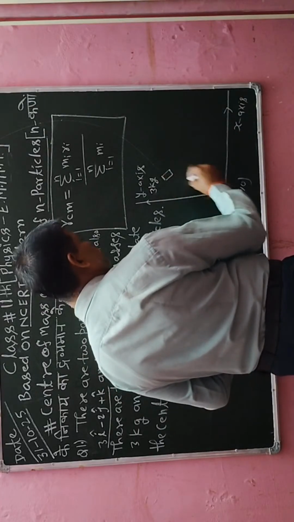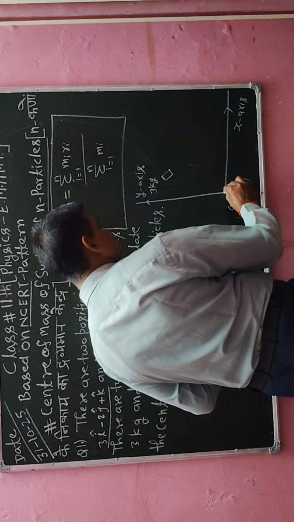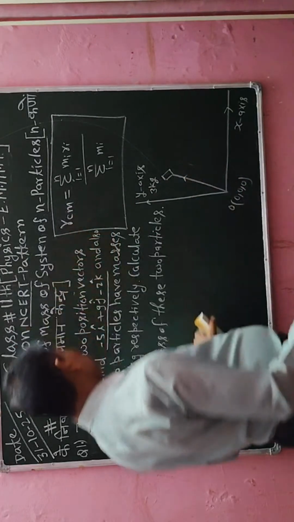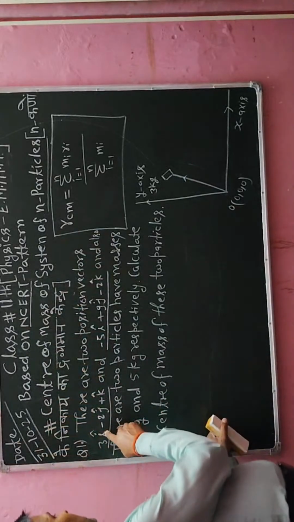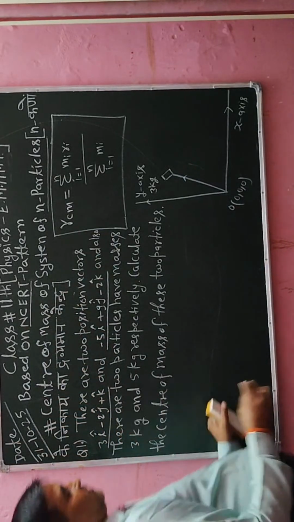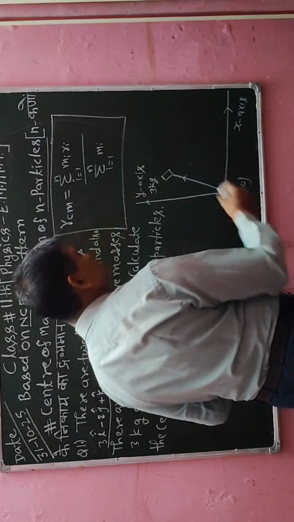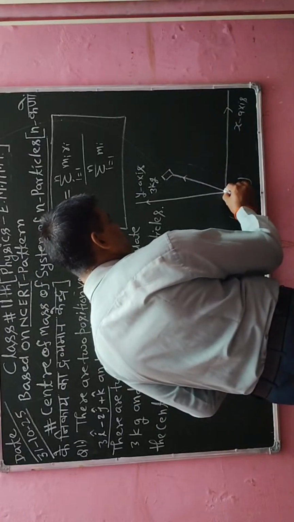And its position vector is also given, because I will join this mass with a vector, and that vector is given here as 3i minus 2j plus k. So that value I am going to write here.